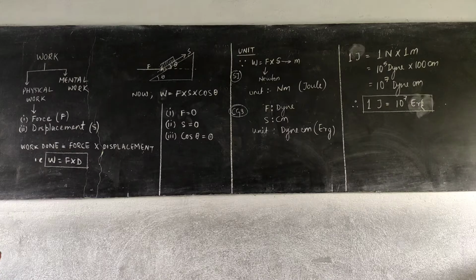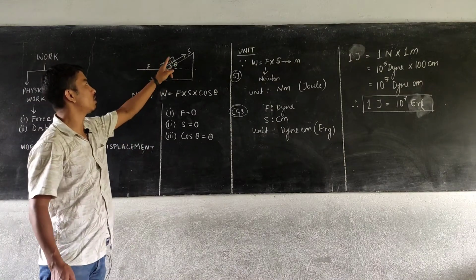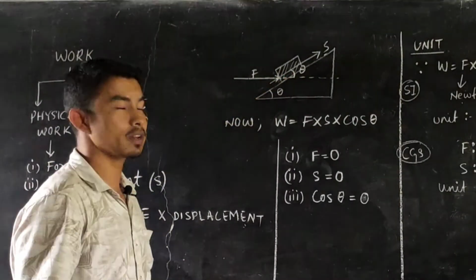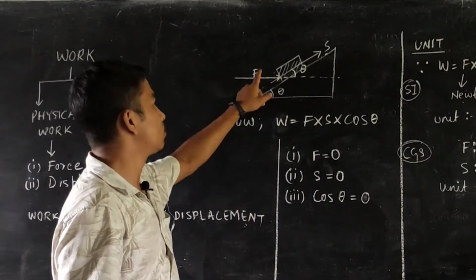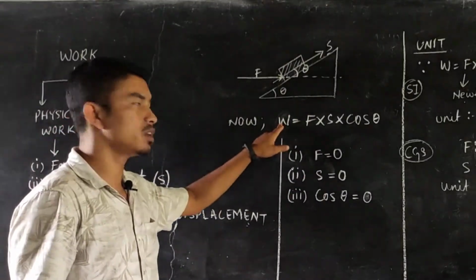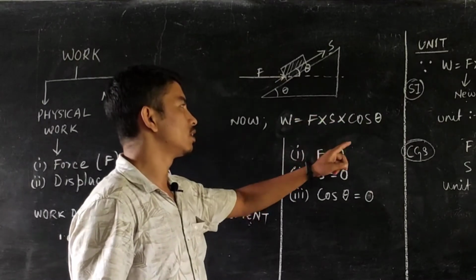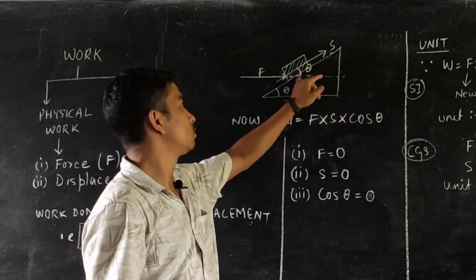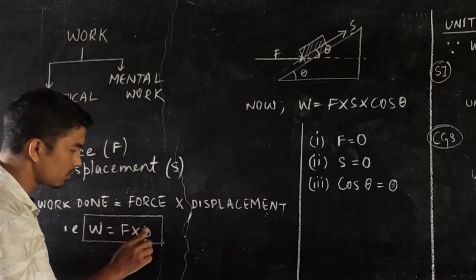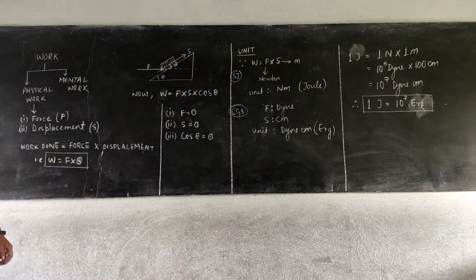Now in the case where the force applied and the displacement are not along the same direction, for example pushing an object on an inclined plane, the angle between the force and the displacement is given by theta. In that case the measure of the work done is W equals F into S into cos theta, where theta is the angle between the force applied and the displacement produced. Let me correct myself: since I have written S, let us represent displacement by S, which is basically done in your physics book as well.